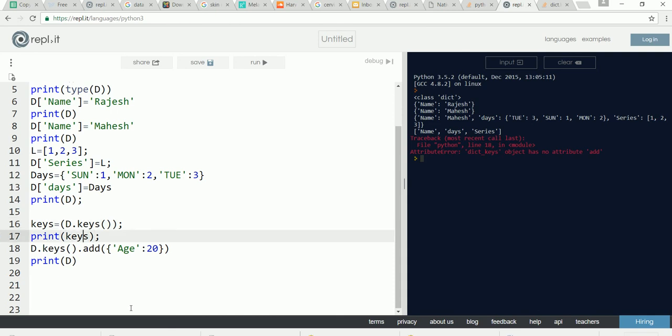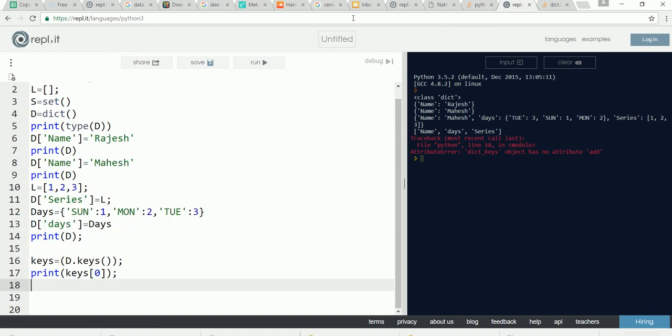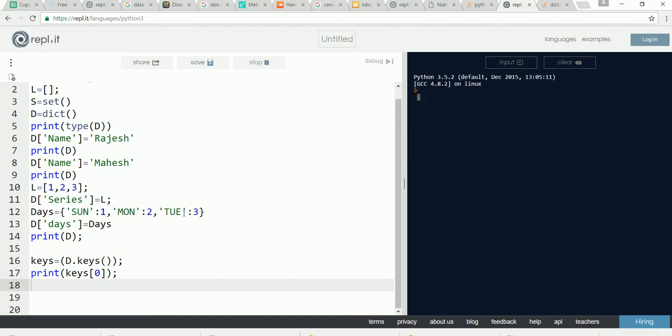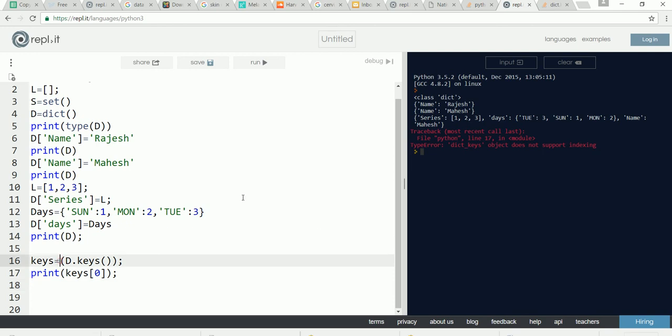If you try to print keys of 0, it doesn't support indexing. So it's always a good idea to convert it into a list.